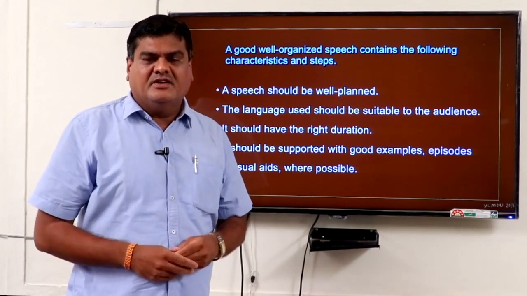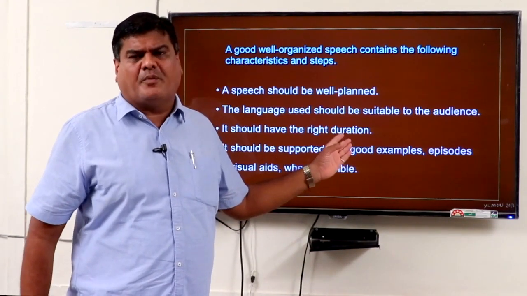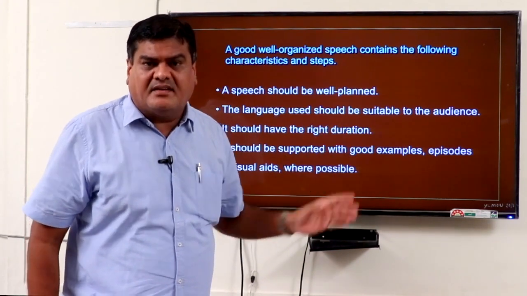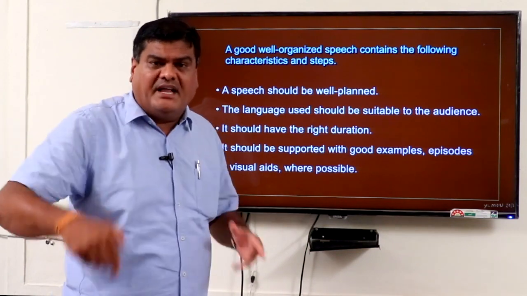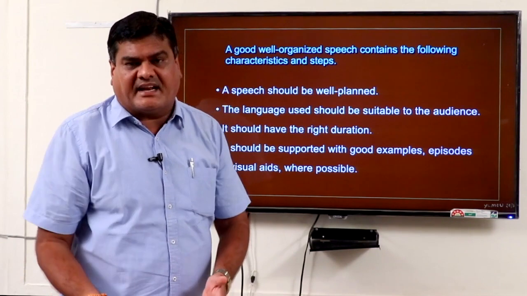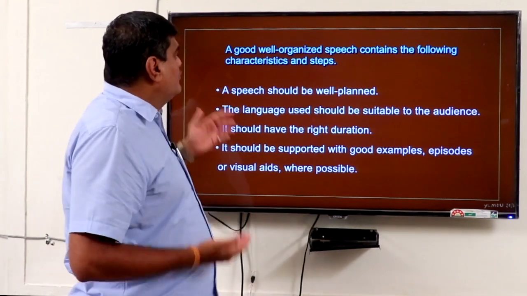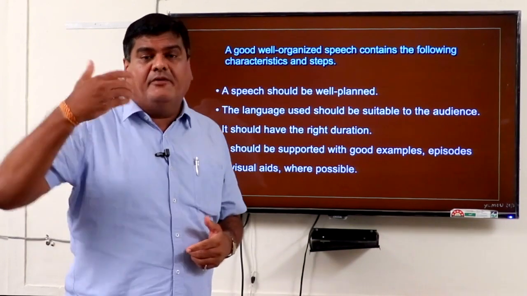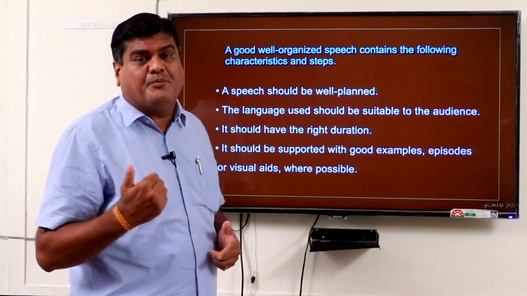And listen students, we already learned this in our last topic. In 1.4, Be Smart was the lesson. In that Be Smart lesson, we already discussed the speech writing activity. So this is the extended part of that activity of speech writing. So we have to deliver a speech, but what things are important for that?